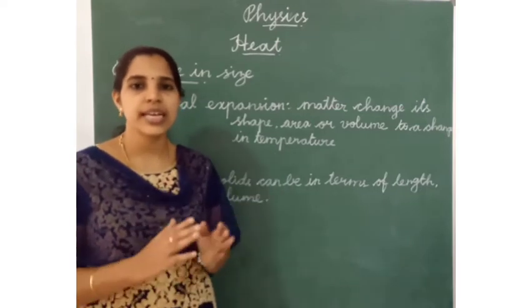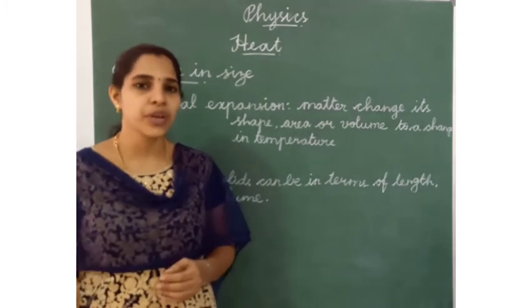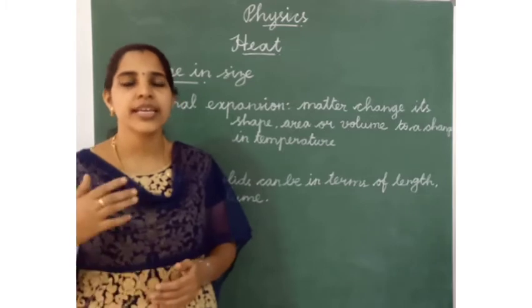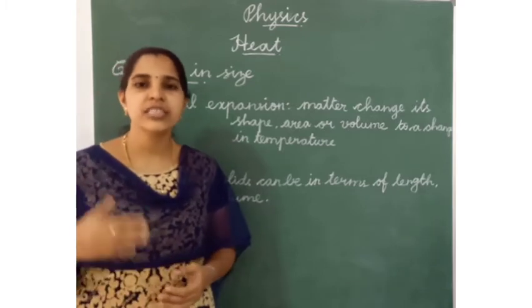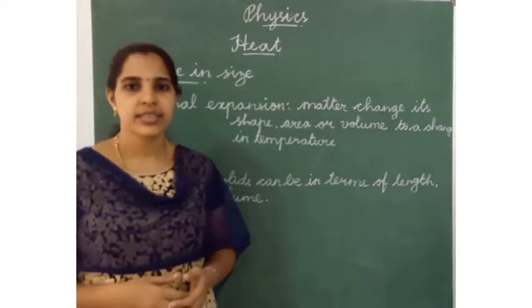And in our lesson we have four types of effects of heat. What are the four types? Change in fire, change in temperature, change in state and change in size.